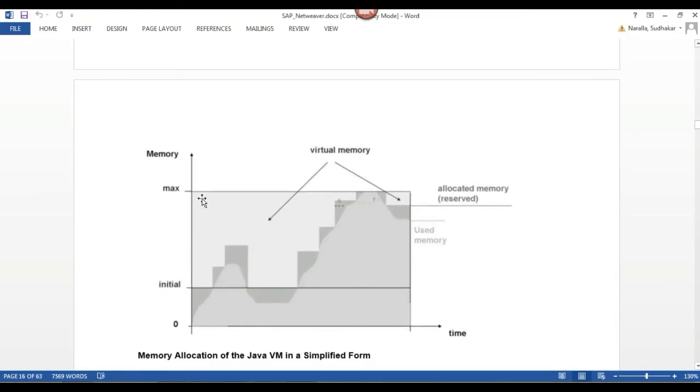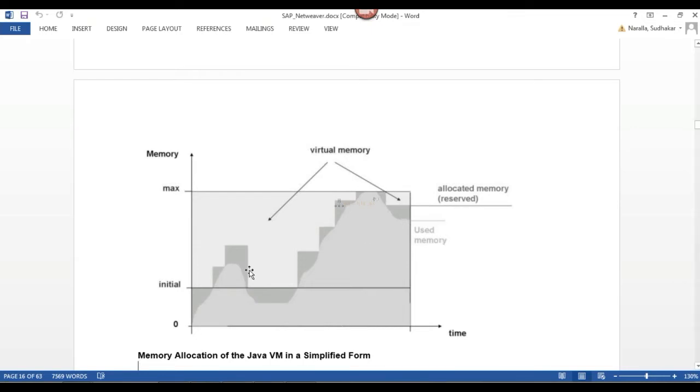If you see this diagram, we have an initial memory, a maximum memory, a virtual memory, an allocated memory, and a used memory. How many types of memory parameters are there? Initial, max, virtual memory, allocated memory, used memory, right? There are 5 different types of memory parameters.